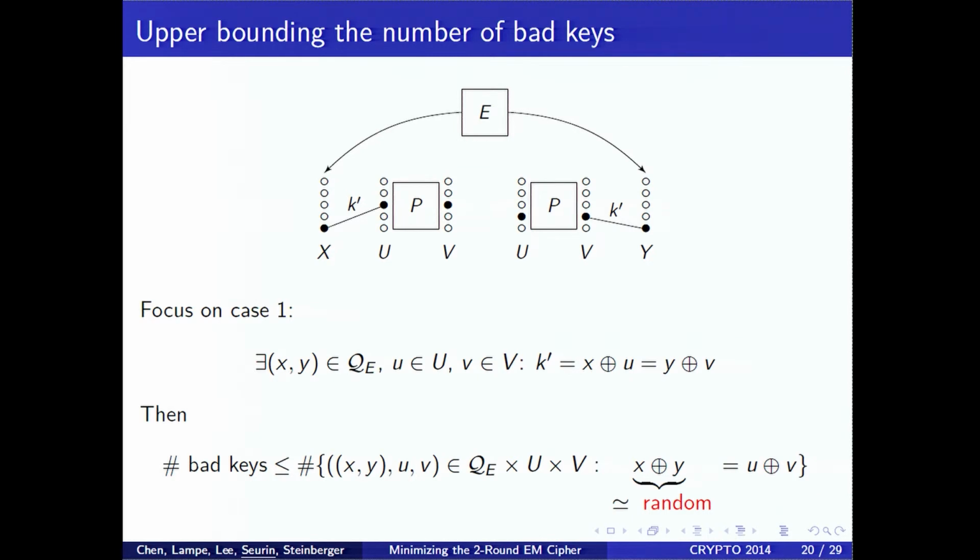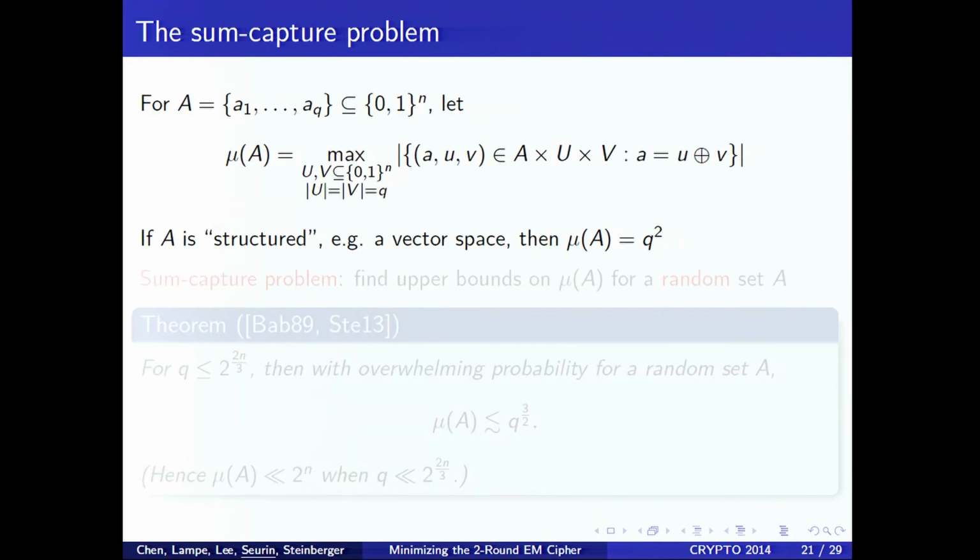And this leads us to an additive combinatorics problem, which is called the sum capture problem. So, which is, you are given a set of q values, okay, A, and you are asked what is the maximum values over subsets U and V of the number of triples a, u, v such that a is equal to u XOR v, okay? So this is how you can decompose a as the sum of two subsets U and V, okay? So it's easy to see that the maximum of mu of A is q squared.